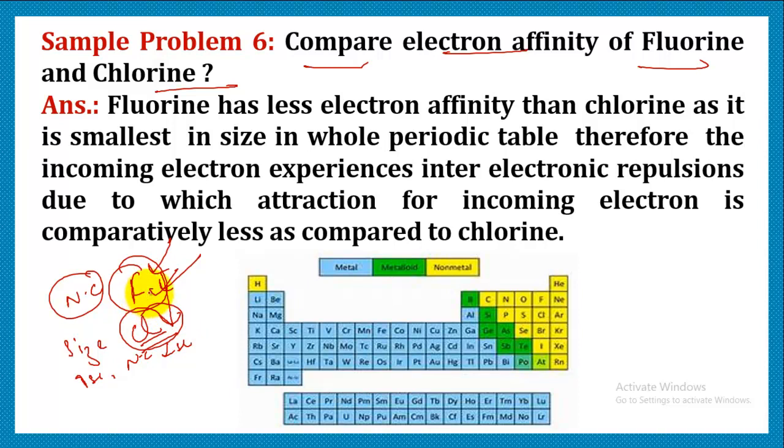The reason being that fluorine is too small in size with very high nuclear charge. Therefore, the incoming electron experiences interelectronic repulsions, due to which the energy released is comparatively less as compared to chlorine, because the attraction becomes quite less in comparison to chlorine.